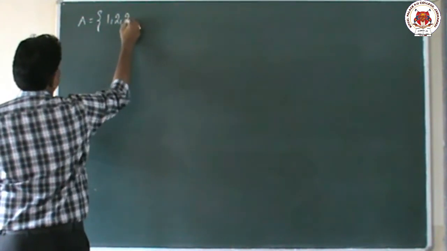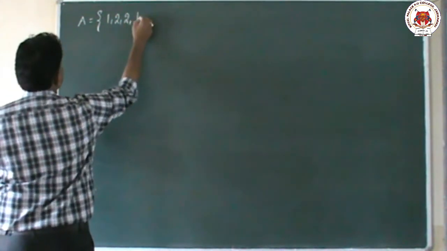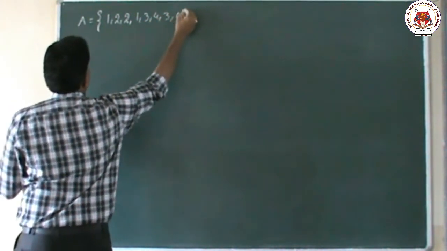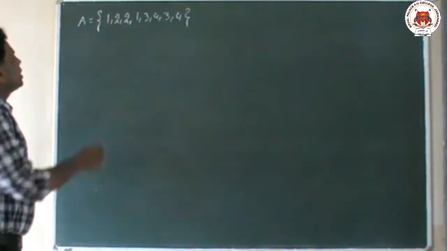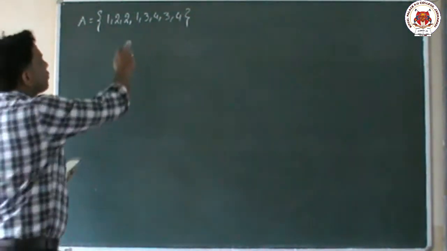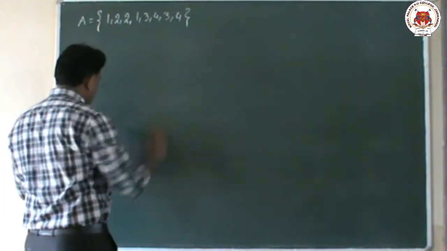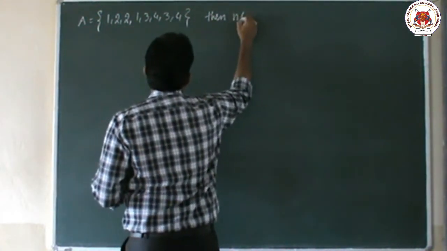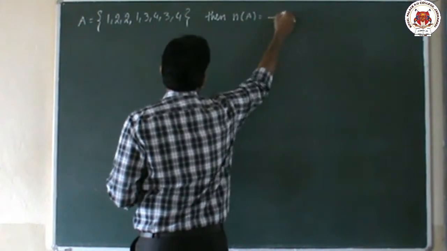This one set is given: 1, 2, 2, 1, 3, 4, 3. Then he is asking n of A equal to this.